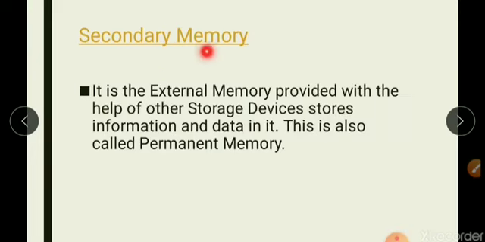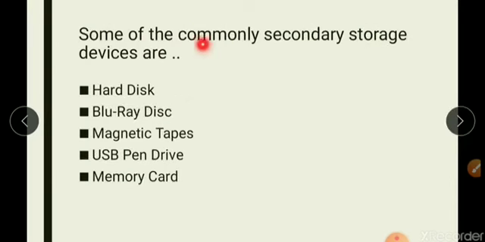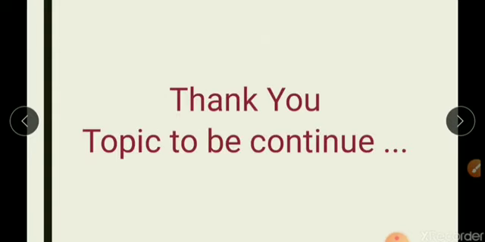Now secondary memory, it is called as external memory, provided with the help of other storage devices, store information and data in it. This is also called as permanent memory. Some of the commonly secondary storage devices are hard disks, Blu-ray disks, magnetic tape, USB. USB, you know the full form USB? Universal Serial Bus. USB pen drive, memory card. Okay, thank you. This topic will continue in the next class.